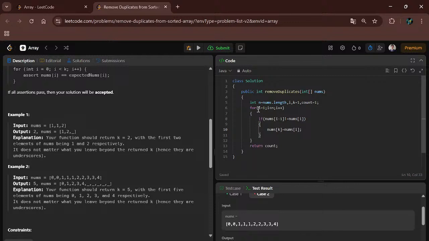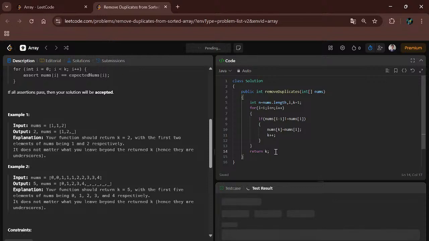In the for loop I will start from I equal to 1, not from 0, to compare with I minus 1, and we will check if it is not equal to nums of I. And here I forgot that k should be incremented after the position. Here count is not required, and we will return k.